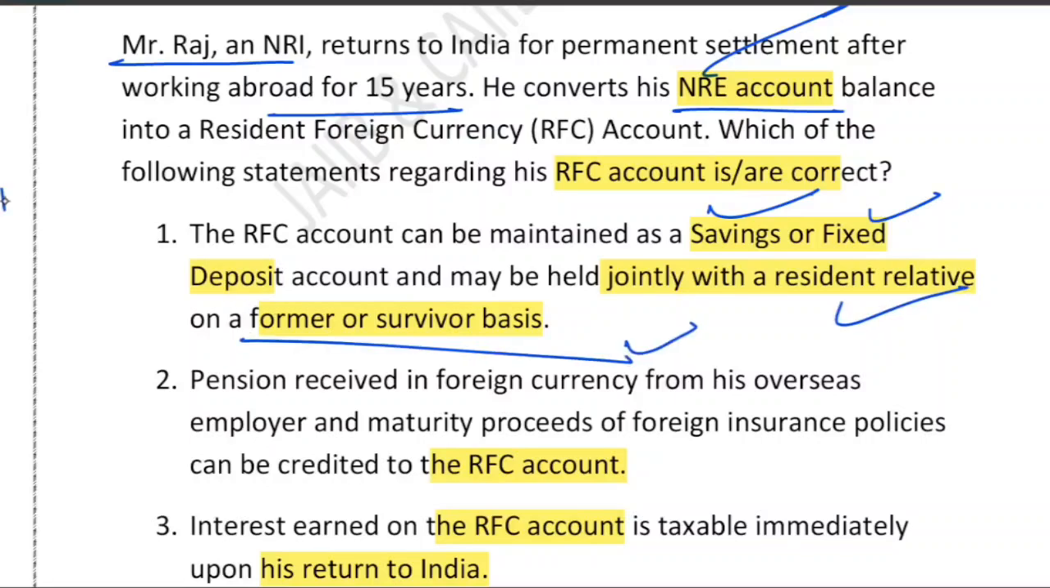So it means that Mr. Raj's formal survival basis is what? Mr. Raj will control it. Control lies in the hand of Mr. Raj, right? And the relative is only a kind of backup. So yes, statement 1 is perfectly correct.